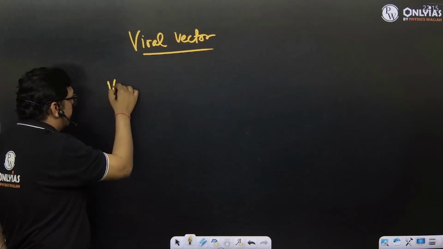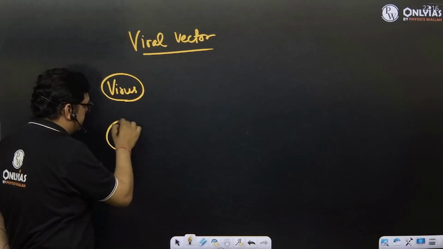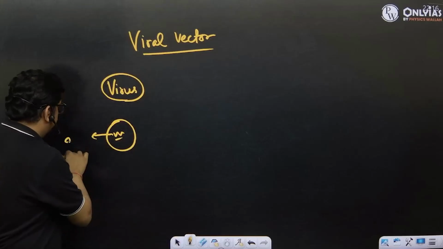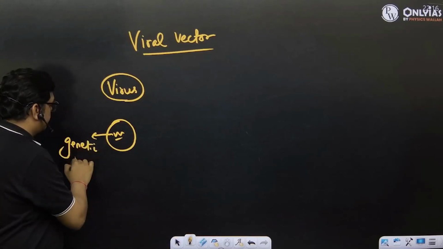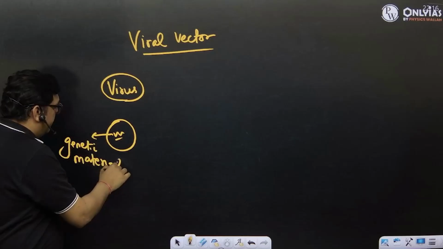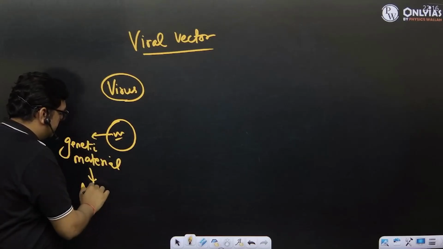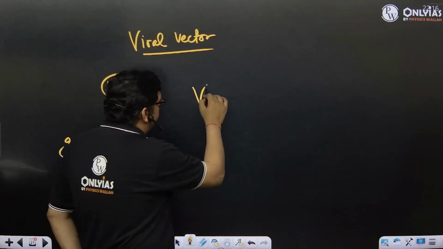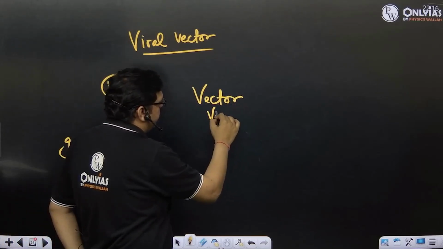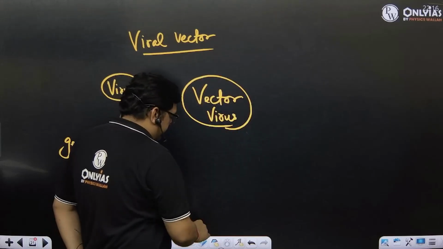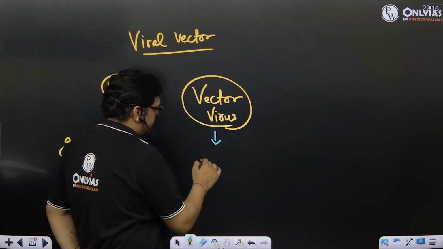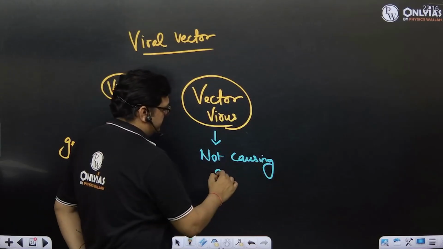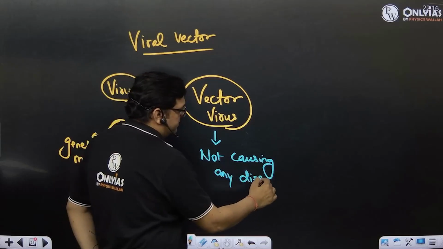So let us take this particular virus. This is the virus. There is a specific genetic material of this particular virus, which basically makes the antigens because of which we can detect it, right? So we will take a vector virus. This vector virus is going to help us. It is not causing any disease.